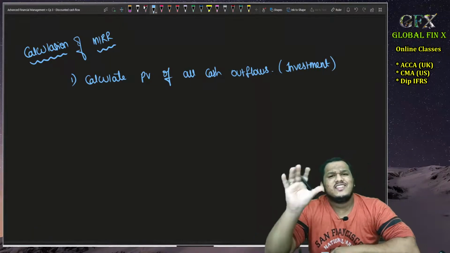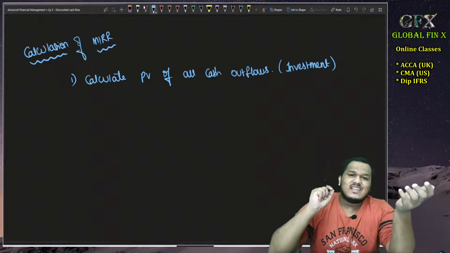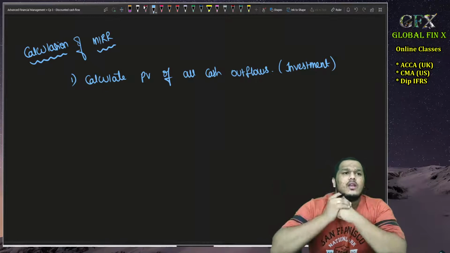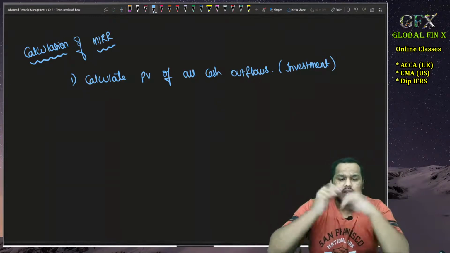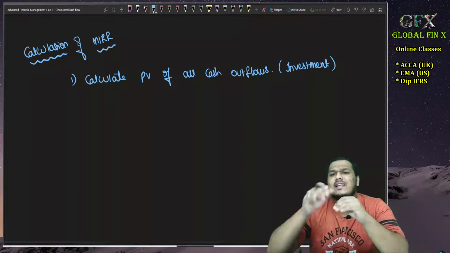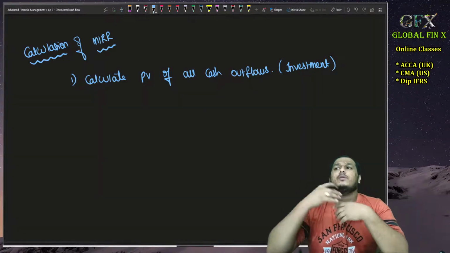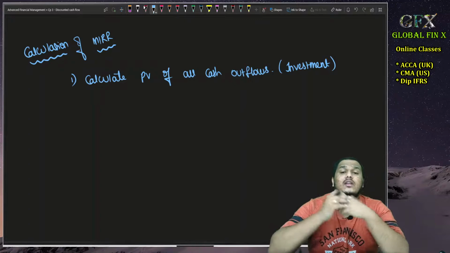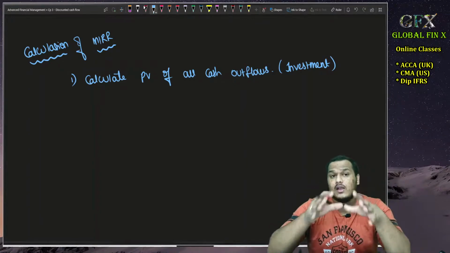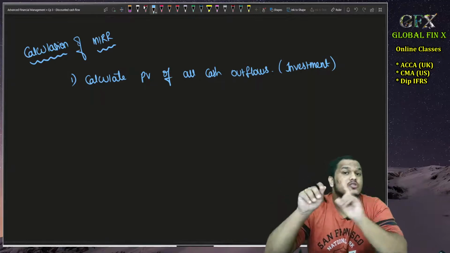Sir, what is the difference between investment related outflows and return related outflows? I'll tell you in simple language, ma. I invested in a project. First year there was a negative cash flow. Sir, why, sir? Because our suppliers demanded an advance or a security deposit or something like that. Now, this negative cash flow is not an investment for you.